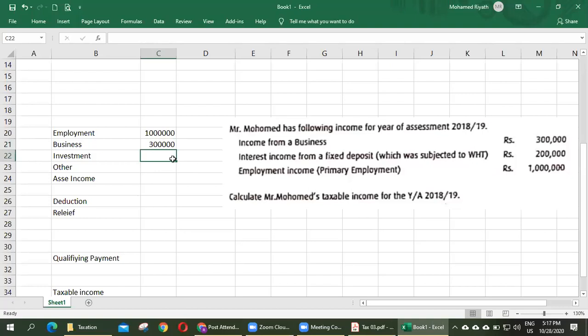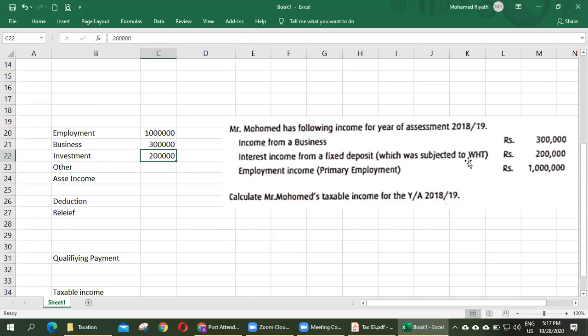Investment income, how much? Investment income, interest, that is 200,000. But you have to think here: interest income from a fixed deposit, which was subject to withholding tax.